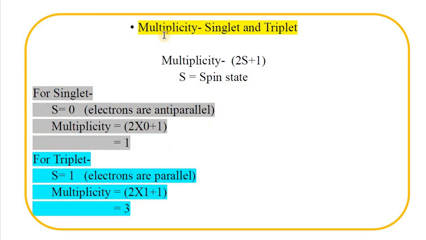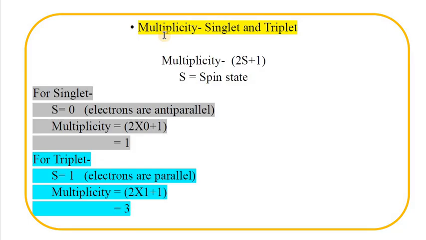First of all, we understand what multiplicity is. Multiplicity is of two types: one is singlet and another is triplet. The formula for multiplicity is 2S plus 1, where S is the spin state. We know that in an orbital there are two electrons which are anti-parallel in their spin. Then the value of S becomes 0 due to cancellation of spins by each other.